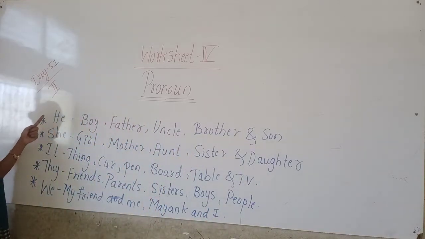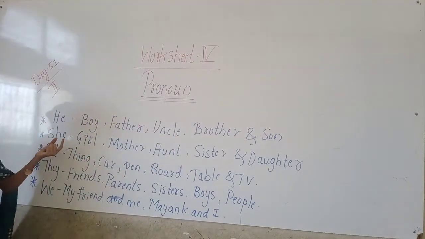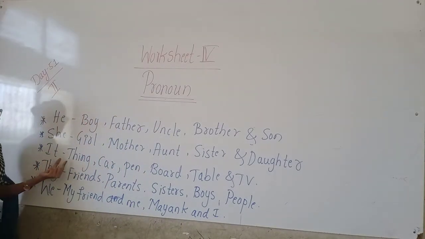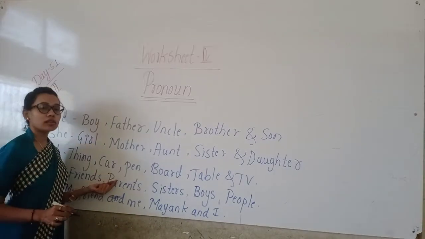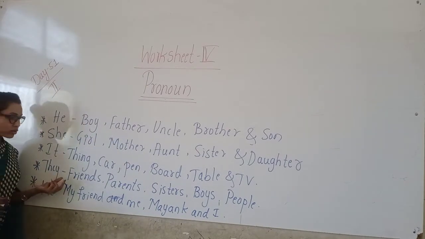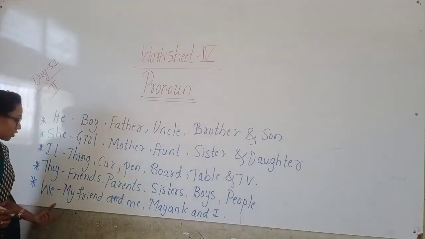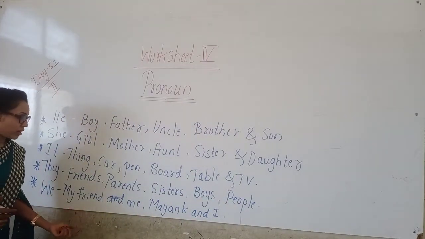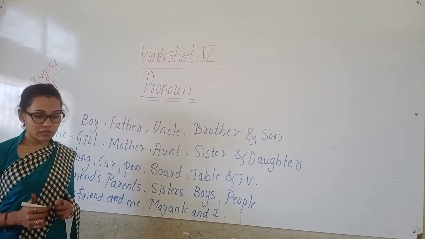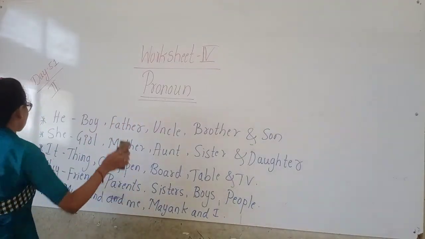Okay. "He" we are using for boy, father, uncle, brother and son. "She" we are using for girl, mother, auntie, sister and daughter. "It" we are using for things, car, pen, board, table, like this. "They" we are using for friends, parents, people. "We" we are using for my friend and me, Mayank and I. Okay children, like this we can use. Now let us move to the next exercise.